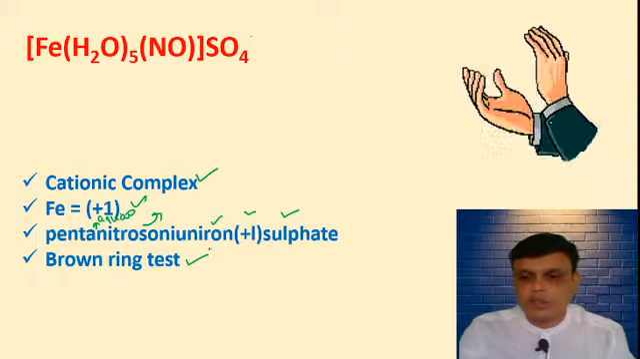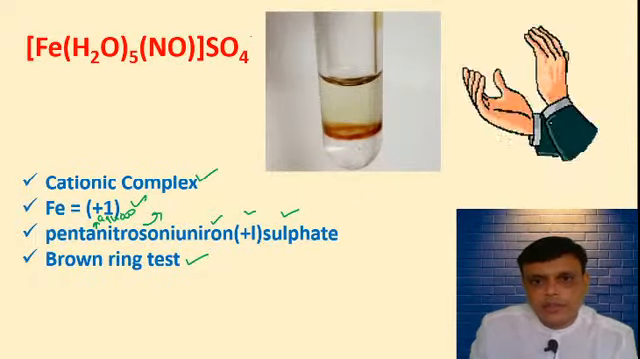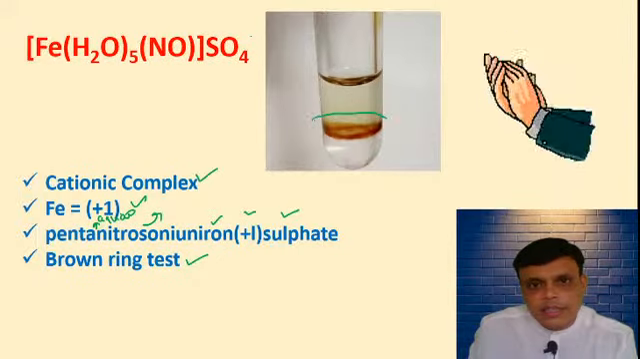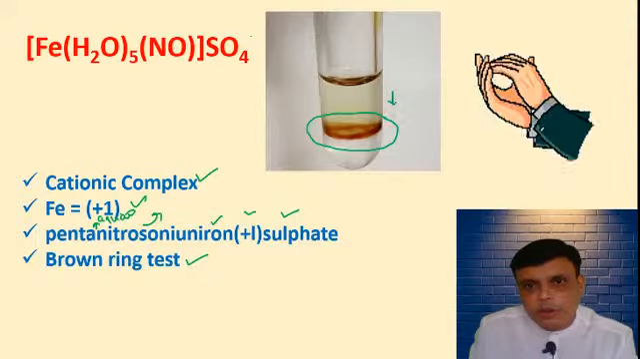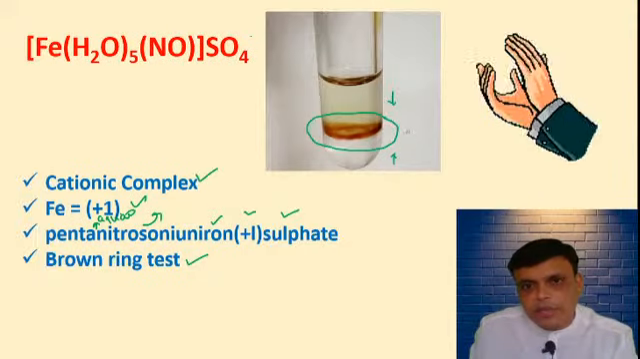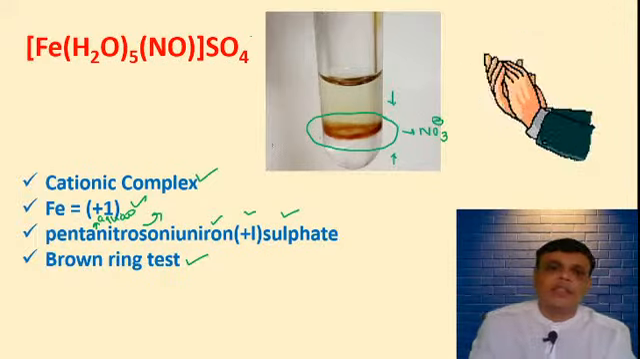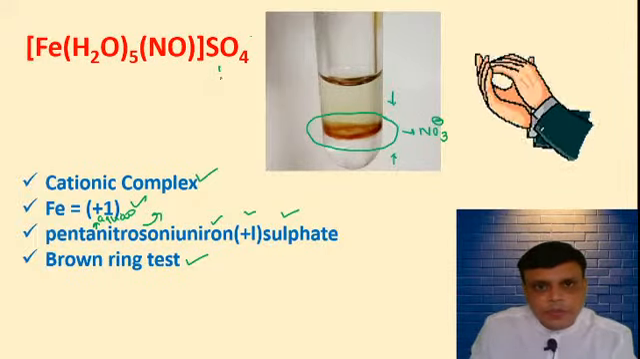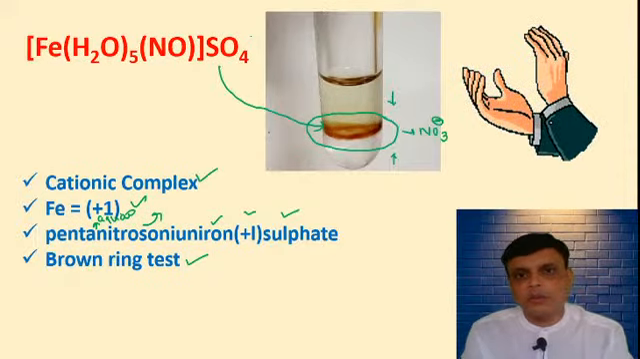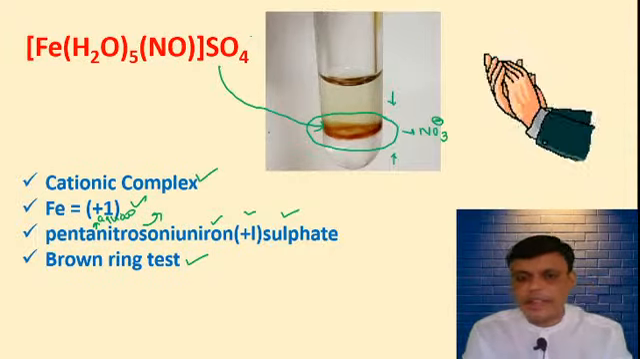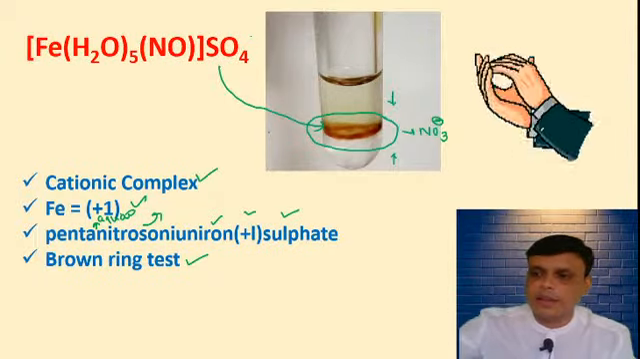ठीक है, चलो समझ में आ रहा है सब लोगों को? Like this, here if you see this compound is there, our brown ring is formed during the junction of two liquids and which is used for the detection of nitrate, NO3. So due to this compound we get this brown color ring. ठीक है, समझ में आ रहा है सब लोगों को? समझ में आ रहा है?